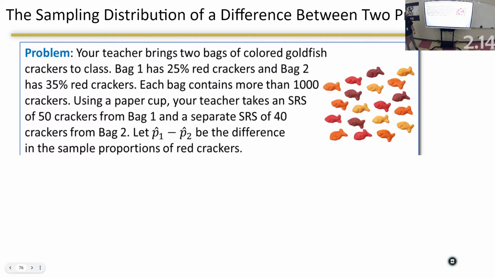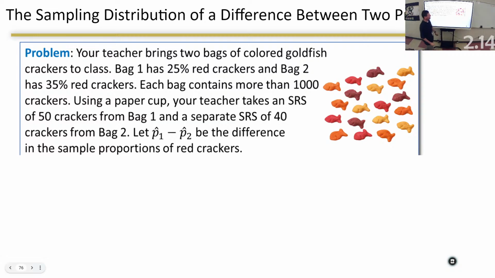Your teacher brings 2 bags of colored crackers to class. Bag 1 has 25% red. Bag 2 has 35% red. Each bag contains more than 1,000 crackers. Using a paper cup, you take an SRS of 50 from bag 1 and 40 from bag 2.